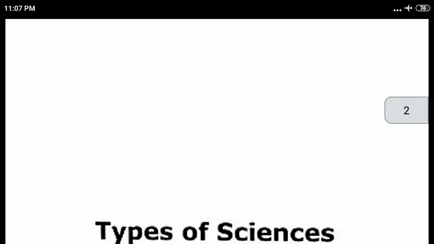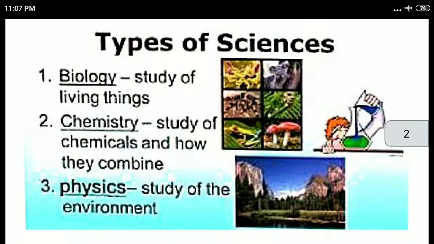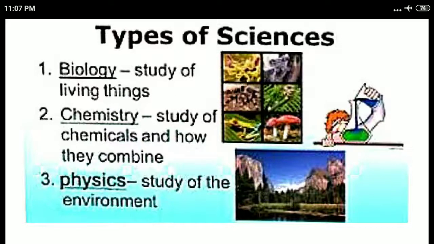Next we will see about the types of science. Basically at school level we have these three types. The first is biology. There we will learn about all the living organisms. The second one is chemistry. Just now I gave you the example of curding of milk. Then what happens? Chemical changes take place. So here we will learn about the chemical changes, how the combination takes place, how that particular